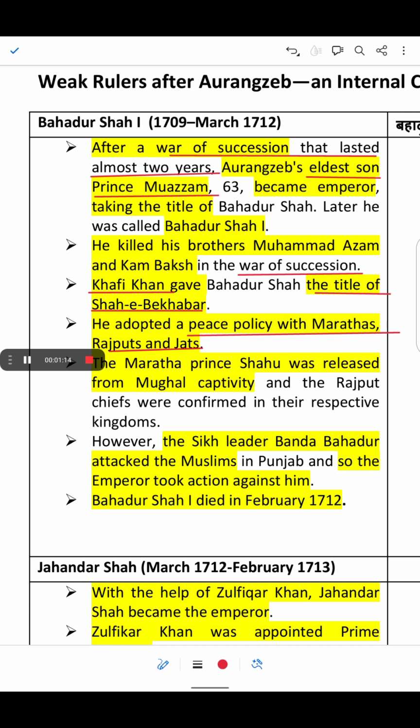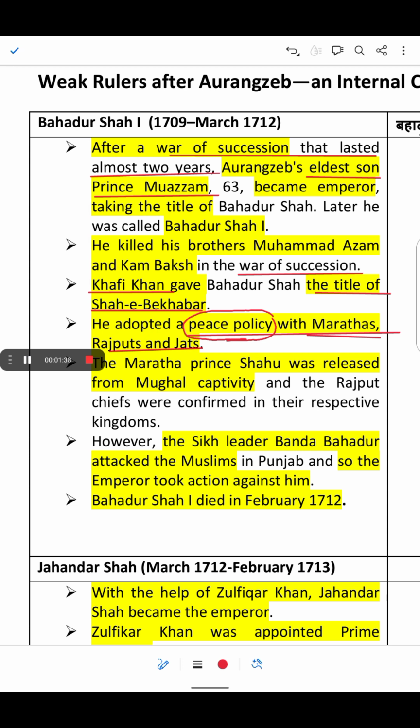There may be two reasons behind this peace policy. The very first reason is that he was not able to fight the strong Marathas, Rajputs or Jats, and also he was a bit diplomatic in behavior.